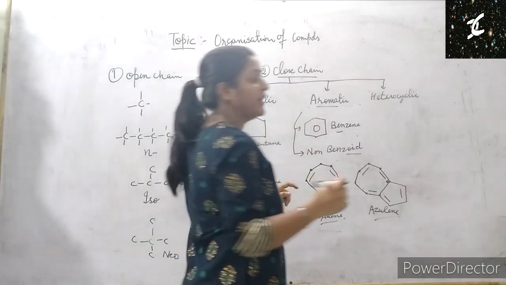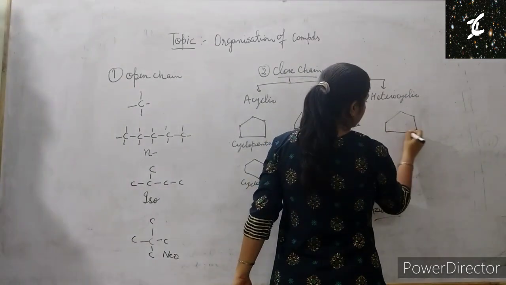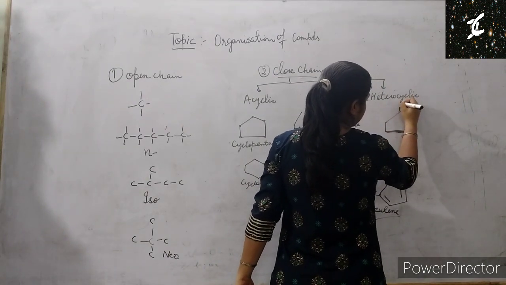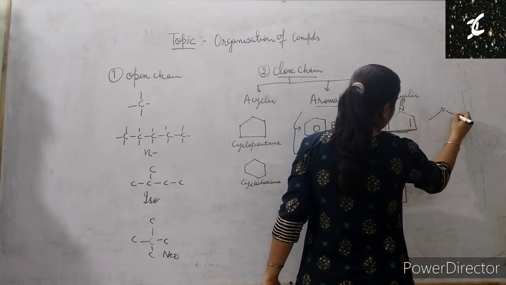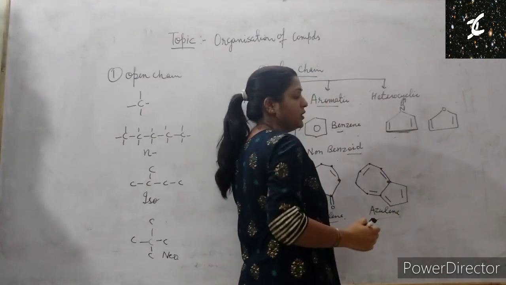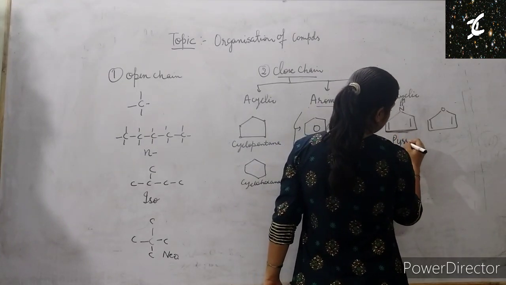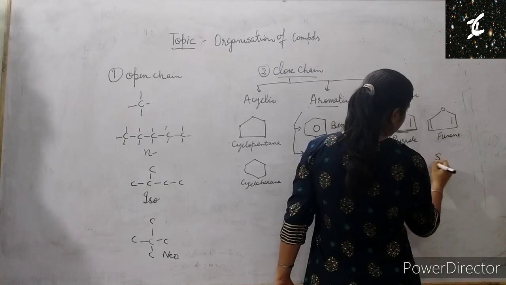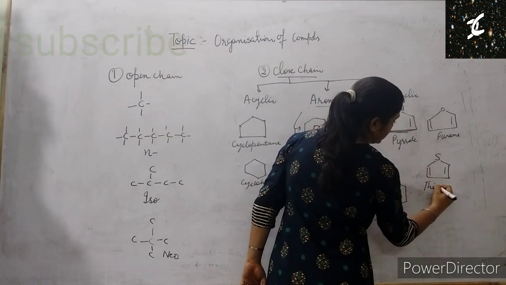In the same way we have heterocyclic. This is pyrrole, this is furan, okay, this is thiophene.